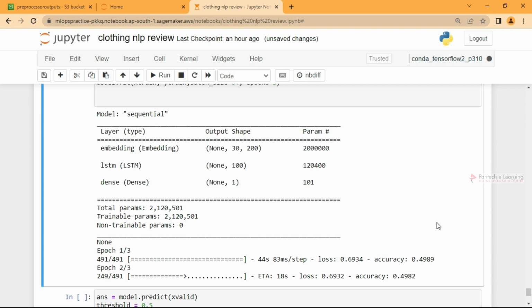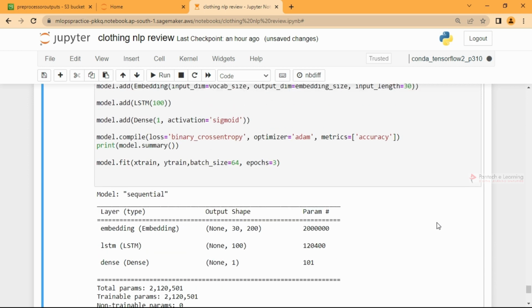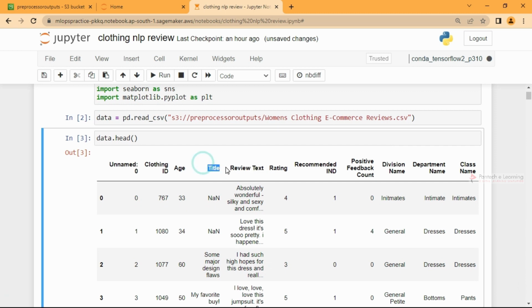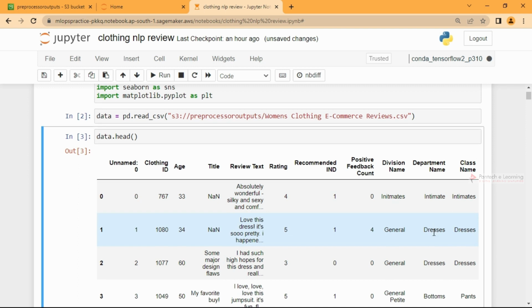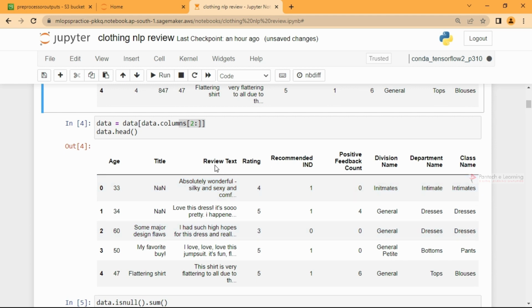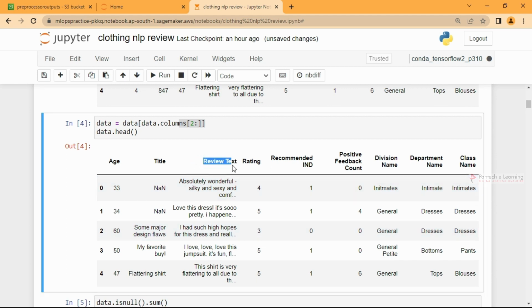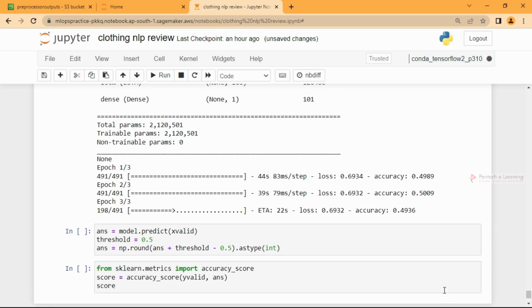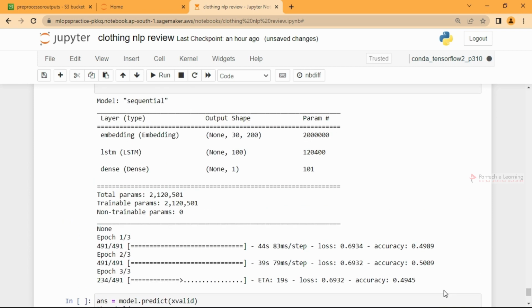Let us wait for it to finish the 3 epochs, and you can try and play with multiple parameters here. Once again, what we have done here is we went for the review text alone. You can include the title also, or go for further columns for making the prediction. These will add further features which may or may not be important. But for an NLP task, the title and review text may play a huge role, especially the review text, because the text and title will determine the idea behind it, whether it's a positive one or a negative one.